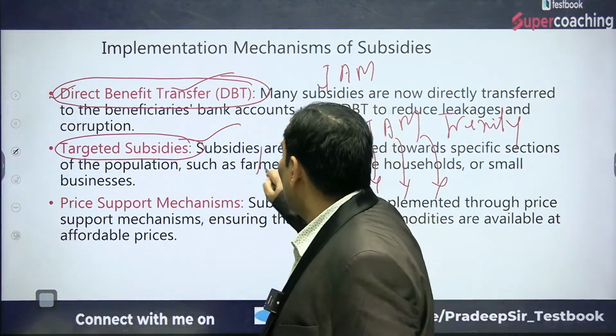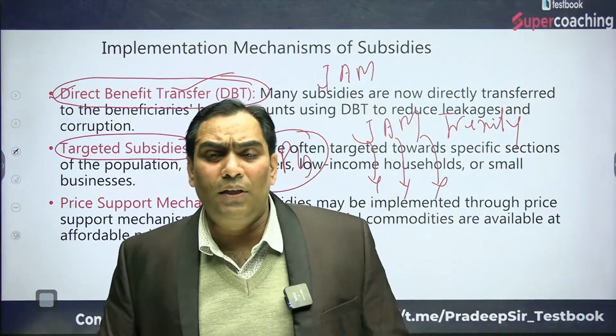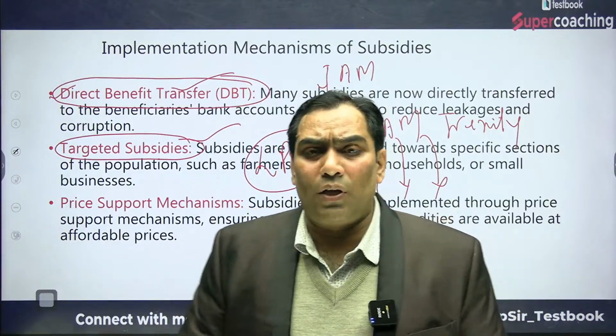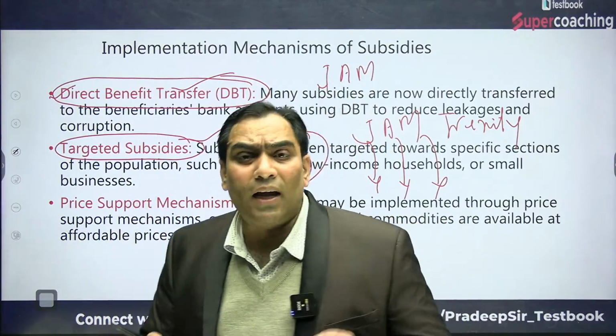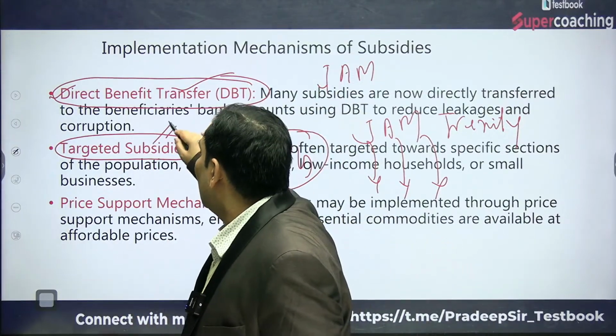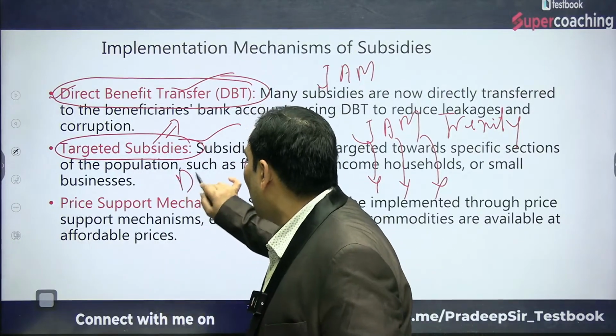Take LPG cylinders as well. I just want to say that there is not a watertight compartmentalization; this targeted subsidy can be transferred directly to the beneficiary through DBT.